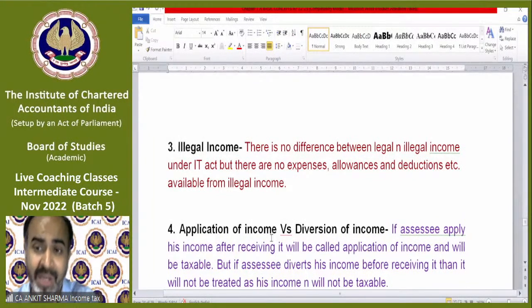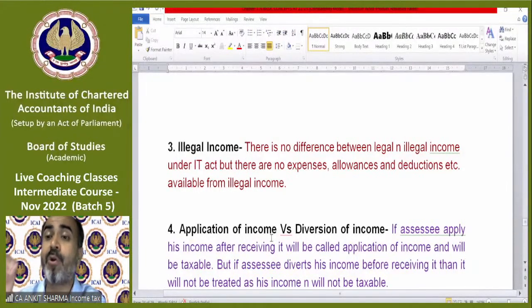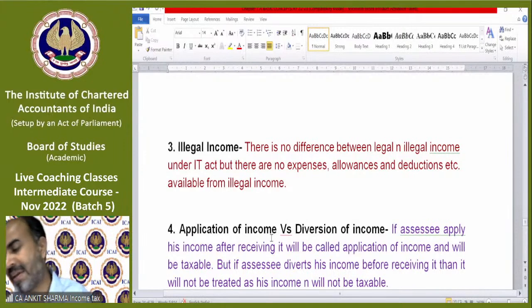It's not black money. If somebody is doing a business which is illegal and he comes to the department and says, I have earned 50 lakh rupees from that illegal business and I need to pay tax, then the department will apply the normal rate of tax. If it is an individual, then the individual rate will be charged. There is no black money, and after paying tax, that will be white money. The difference between legal income and illegal income is just 1.